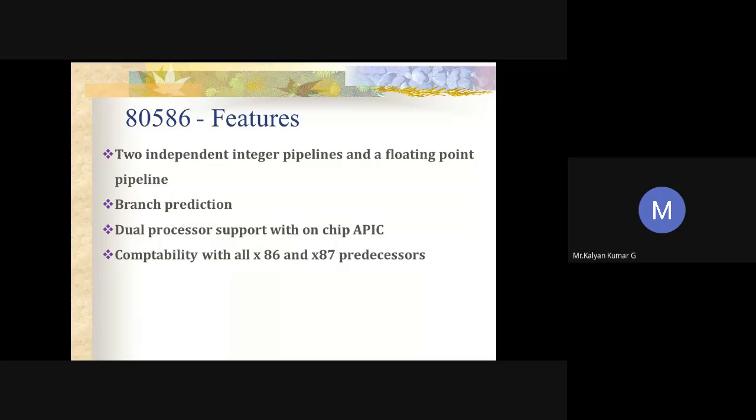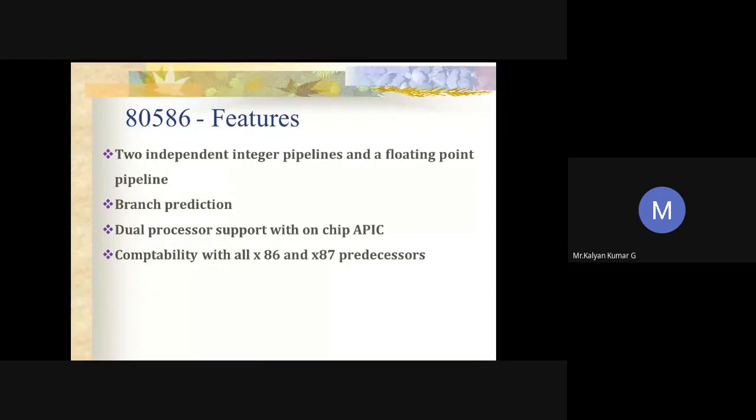Okay, fine. In the previous 80486 we stated that we have cache memory available. It was the first processor where the cache concept was introduced. Here also cache memory is available, and we have separate caches for code and data, which makes access still easier. We have a memory management unit, especially for paging purposes. In addition, we also have dual processor support, which means on chip we have another unit called APIC, the advanced programmable interrupt controller.